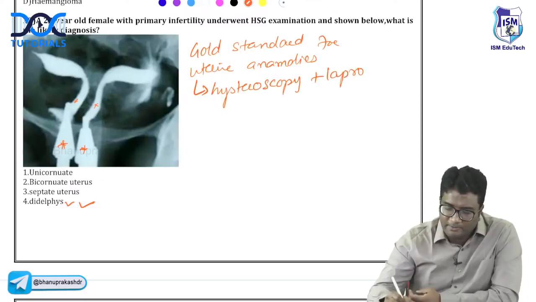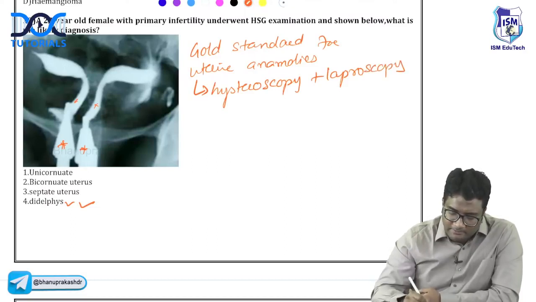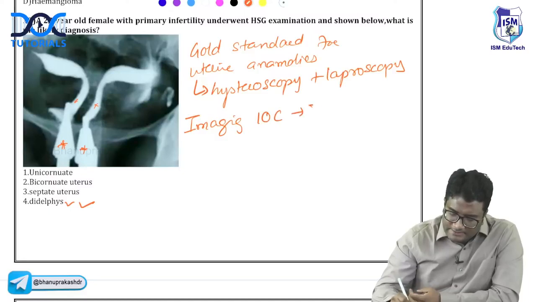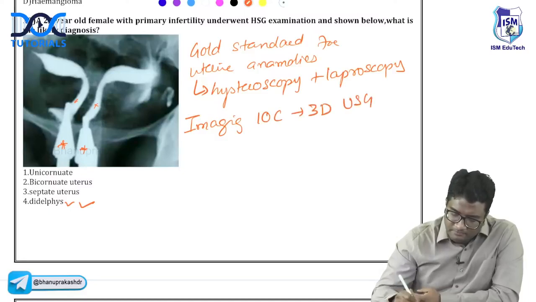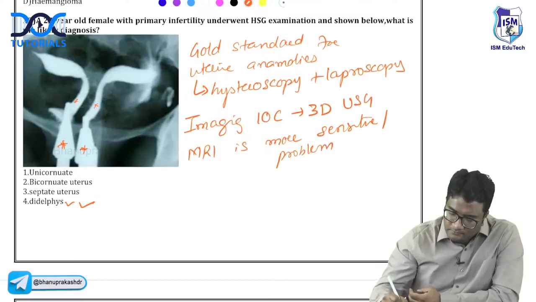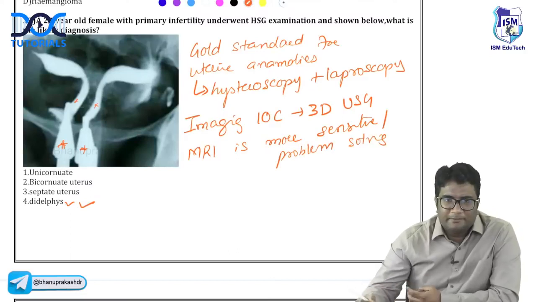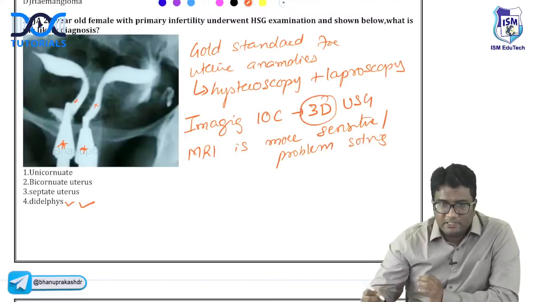The imaging investigation of choice is 3D ultrasound. But remember, MRI is more sensitive or problem solving, right? When 3D is mentioned, then only mark it. Don't write ultrasound, only 3D is given. That is the imaging investigation of choice.